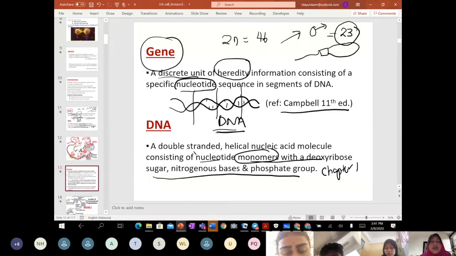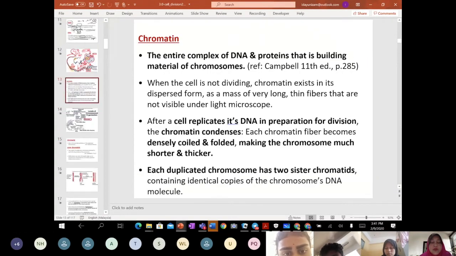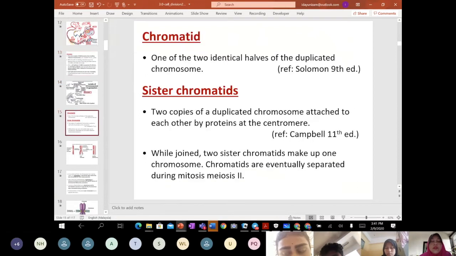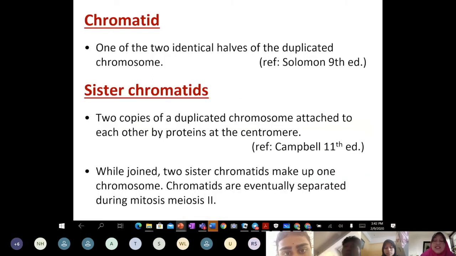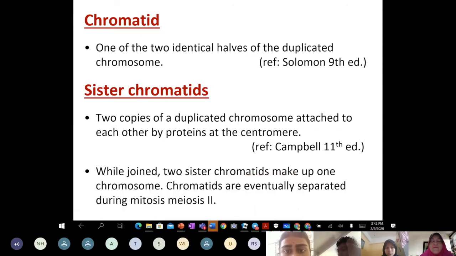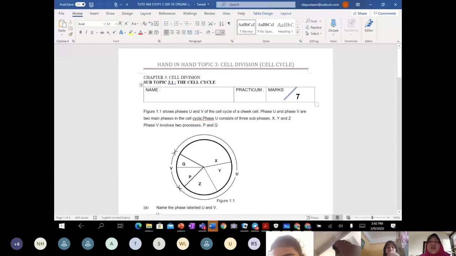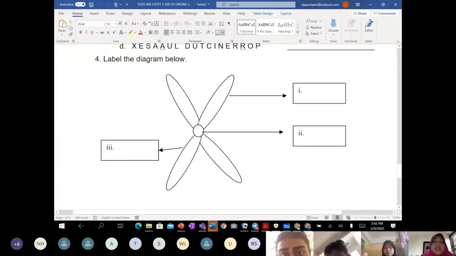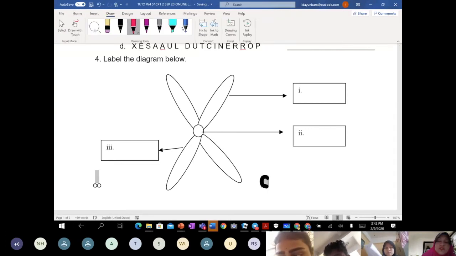Now next, we are going to explore one term known as chromatid. So let's label the question first. Let's discuss this question. Teacher provided you this question, right? Everybody refer to this question. Label the diagram below. So, what is this, class? This is a chromosome. Am I right? Yes, this is a chromosome.